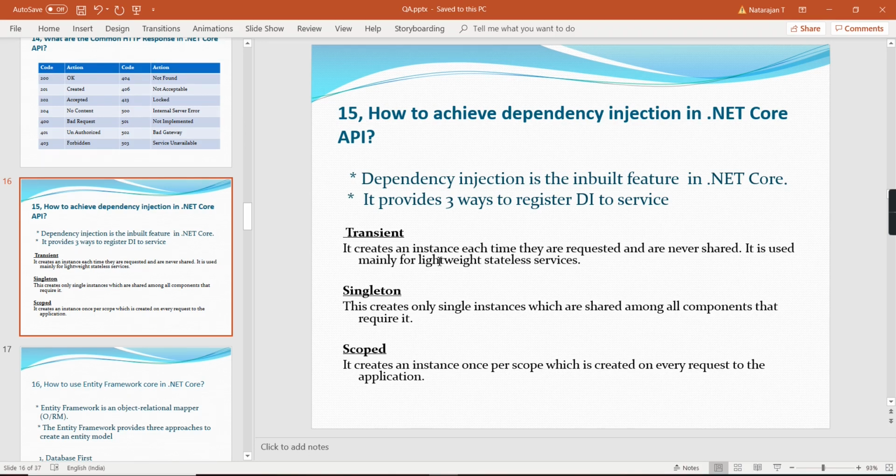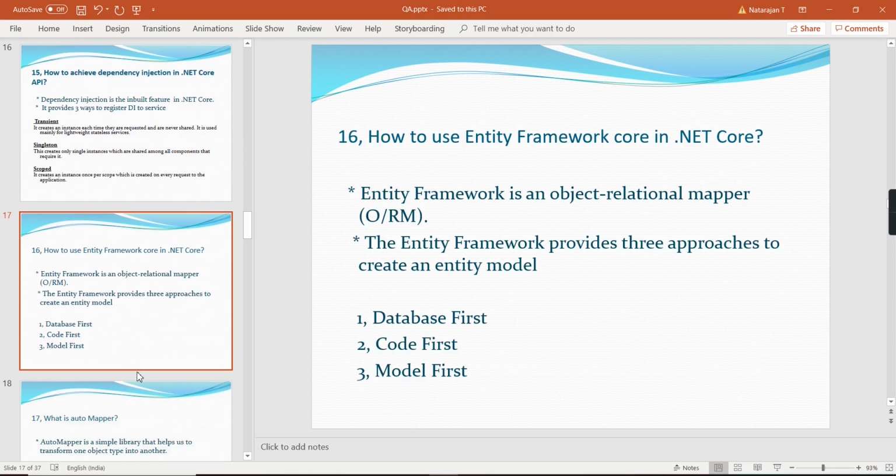And the second one is singleton. This creates only a single instance which is shared among all the components. And the third one is scoped. It creates an instance once per scope, which is created on every request to the application. Okay, so we can move on to the next question.